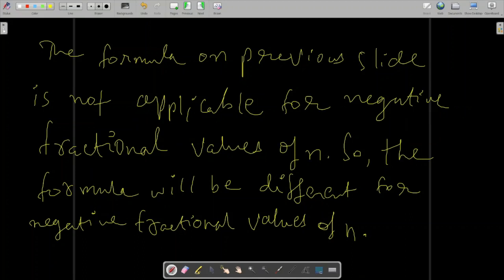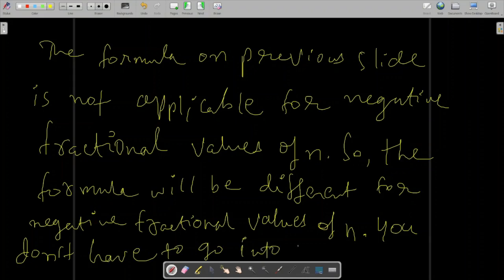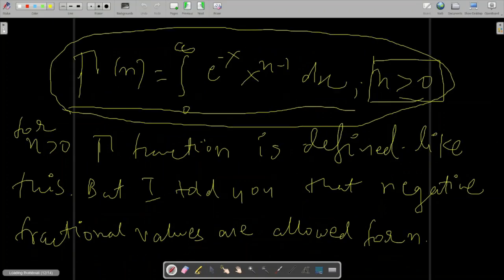You don't have to go into this formula. This is for n greater than 0, and it will also be defined for n smaller than 0 and fractional, but it will not be this expression.